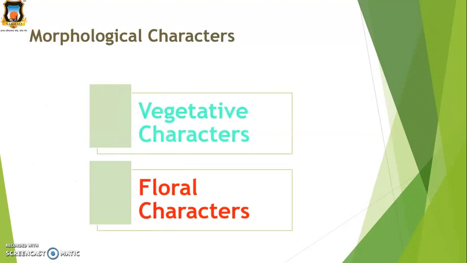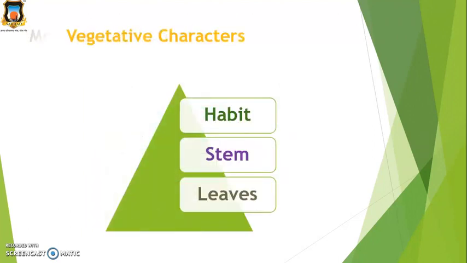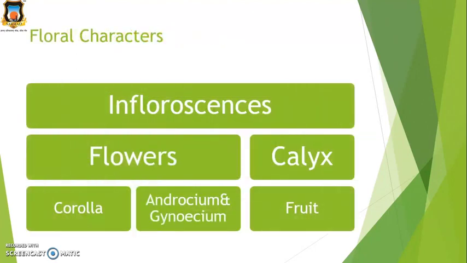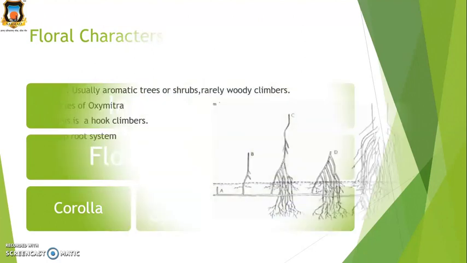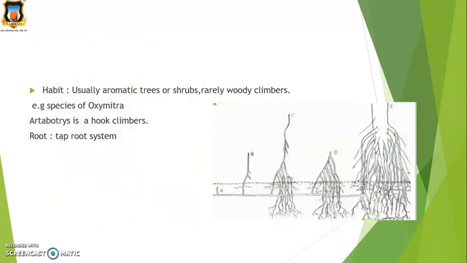Now this family is divided into two parts, vegetative characters as well as floral characters. The vegetative characters are again divided into 3 parts: habit, stem as well as leaves. And the floral characters are inflorescence, flowers, calyx, corolla, androecium and gynoecium as well as the fruit. Now the first one is the habit. The habit is generally trees or shrubs. They are aromatic or sometimes they are woody climbers.